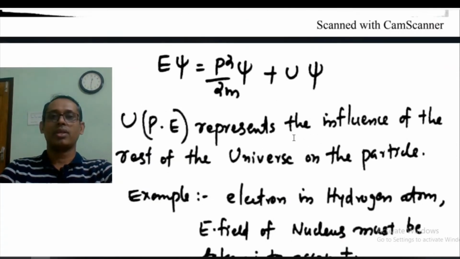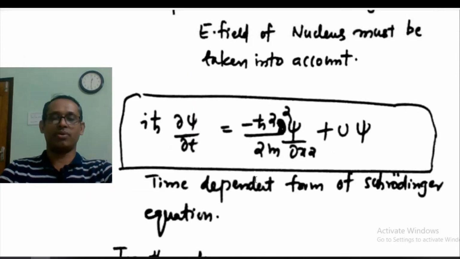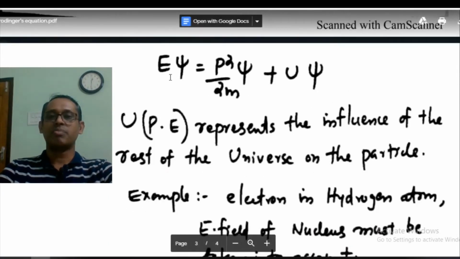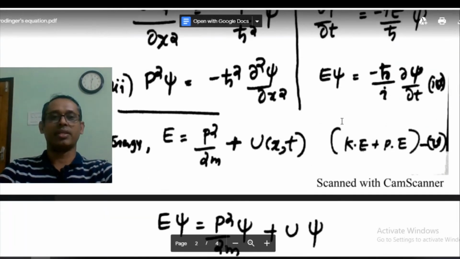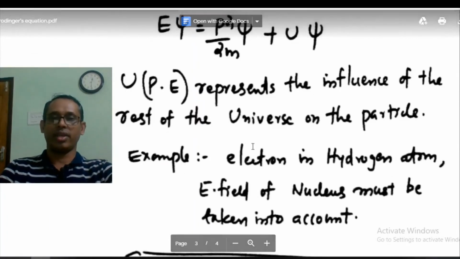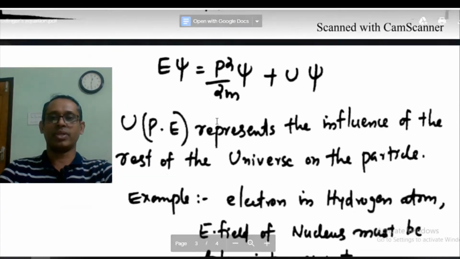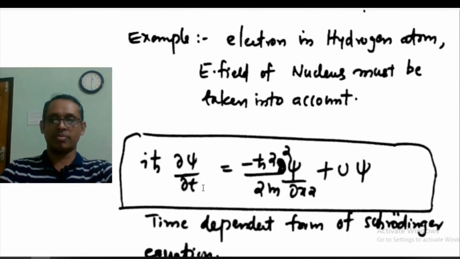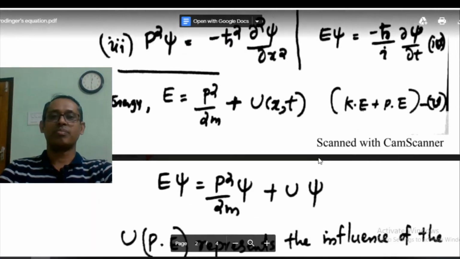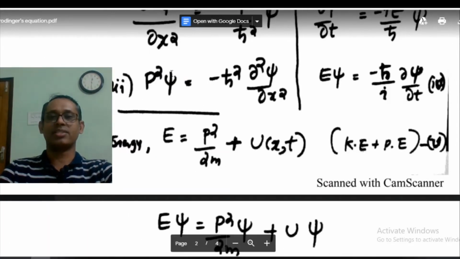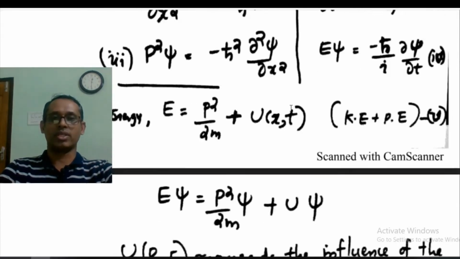So what we are going to do now is replace E here by i h cut dou psi by dou t. I can multiply this equation by i in the numerator and denominator, so I will be getting E psi as equal to i h cut dou psi by dou t. And for p square psi, it is minus h cut square dou square psi by dou x square.